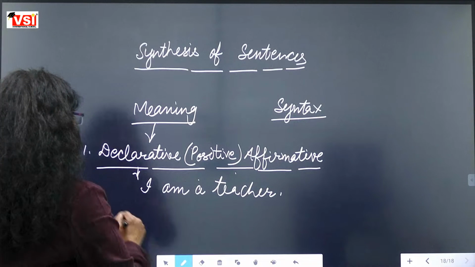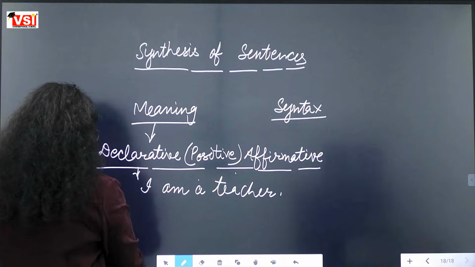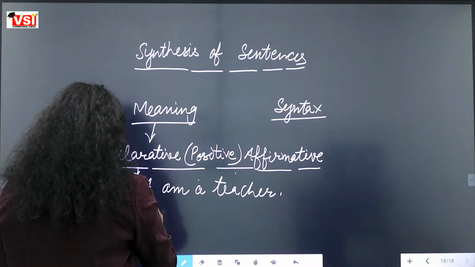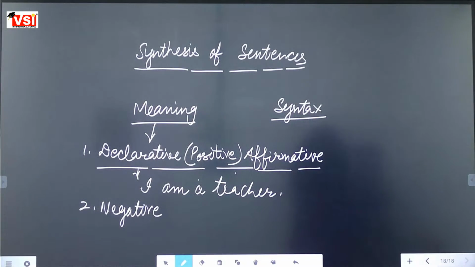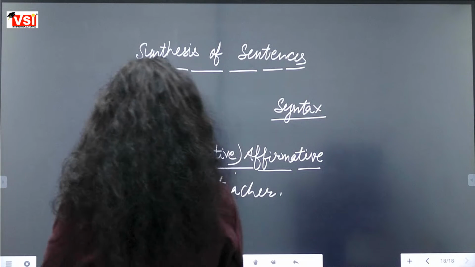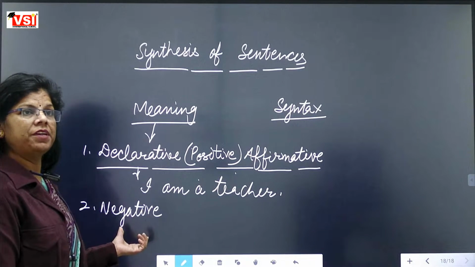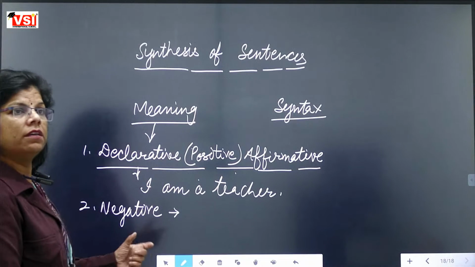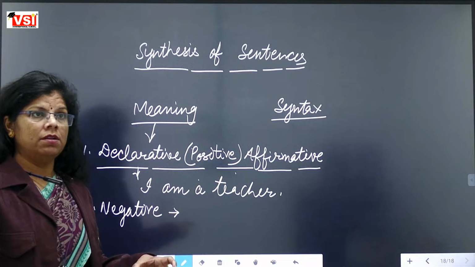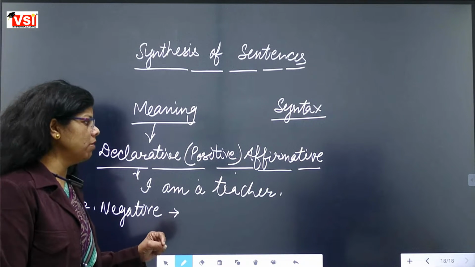Second kind of sentence is negative sentence. What kind of sentence is called a negative sentence? The sentence which is having any negation. That kind of sentence will be called a negative sentence.